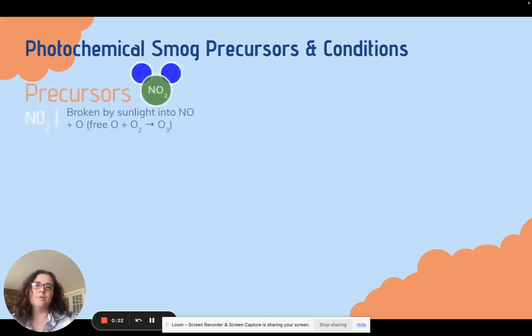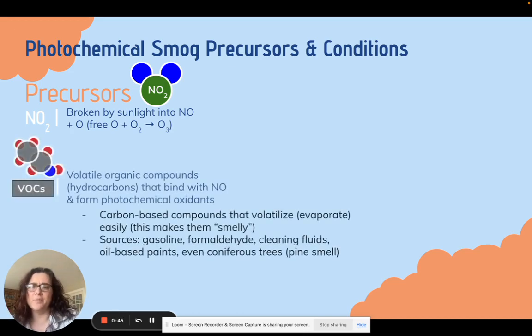So, just to talk a little bit about some of the precursors to photochemical smog. And side note, smog is what you think of if you think of LA in the summertime. Well, they're hot all the time, but think of LA and looking down and seeing that haze over things. That's smog. Mexico City is famous for it as well, as are a lot of Chinese cities. That's what we're talking about with photochemical smog.